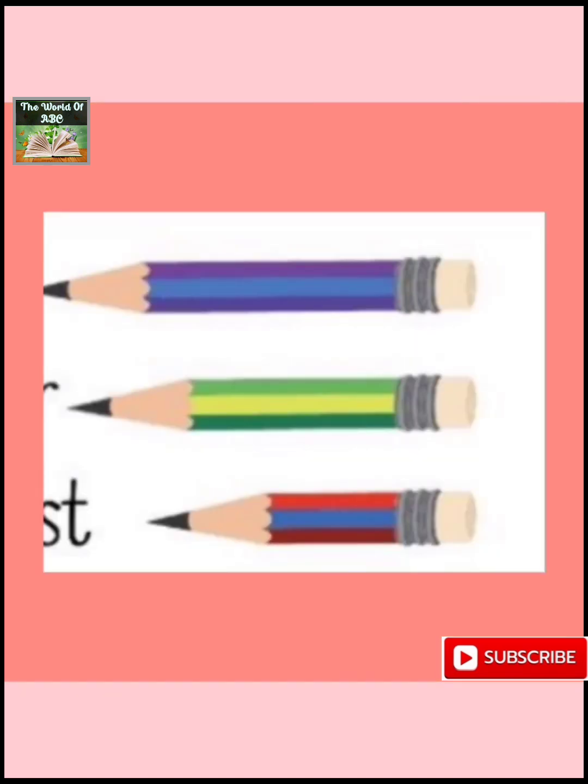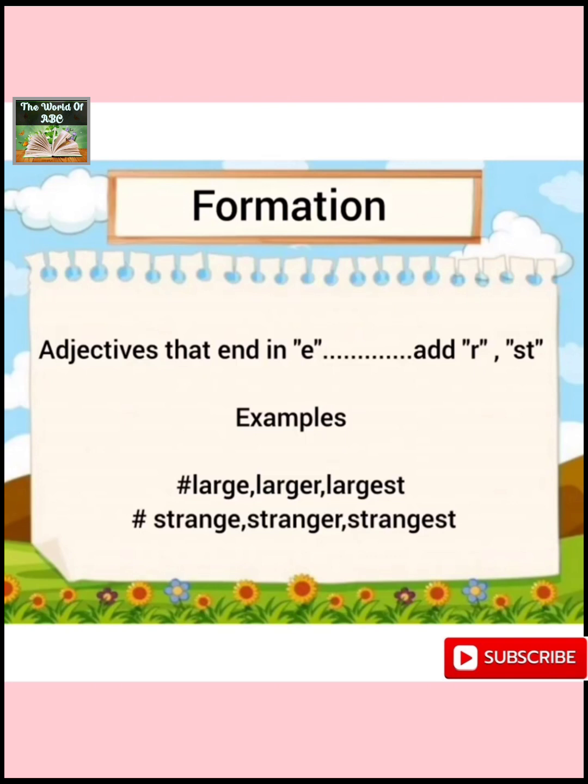Another is adjectives that end in E, those adjectives that end with E, we add R and ST with them in the comparative and superlative degree. For example, large. Now look at this adjective, in the end we have E. So we'll add R and then further in the superlative form we'll add ST. So large, larger, largest, strange, stranger, strangest.